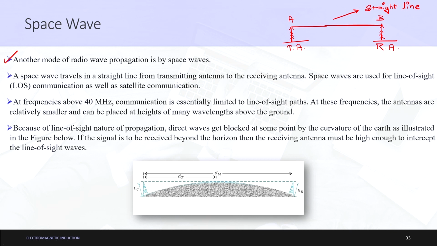What is satellite communication? As the name suggests, a satellite is used for communication. How can a satellite be used? Let us say I propagate a wave into space where a satellite exists. The satellite acts as a receiver, and then it again acts as a transmitter. Let me explain it again differently. Let us say there is a satellite at this point, there is a source, and there is a receiver.